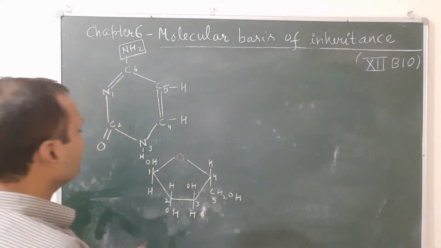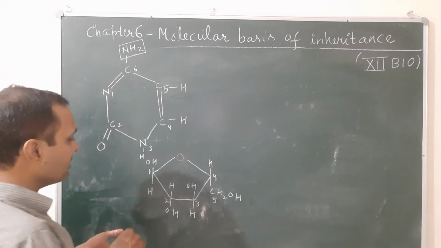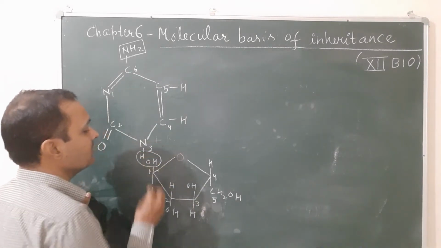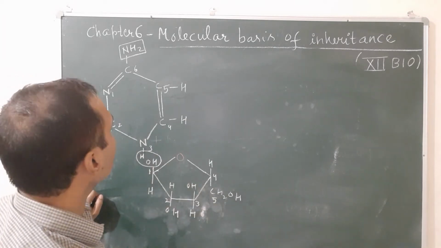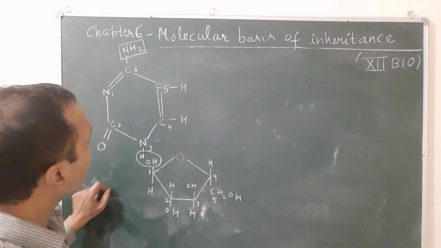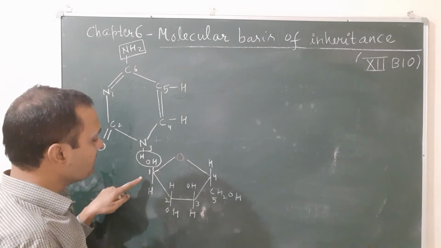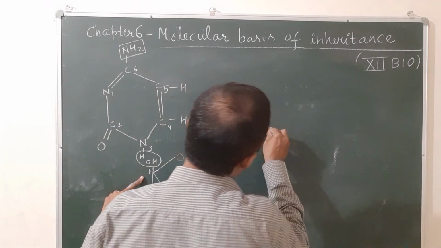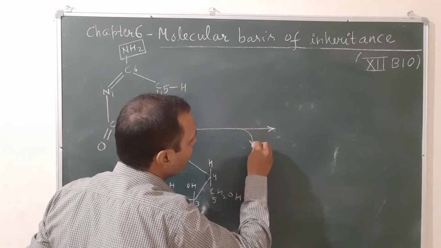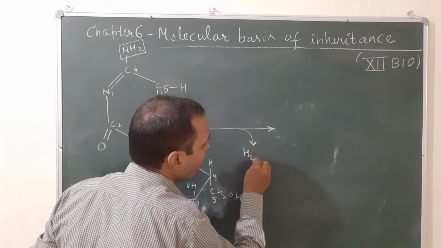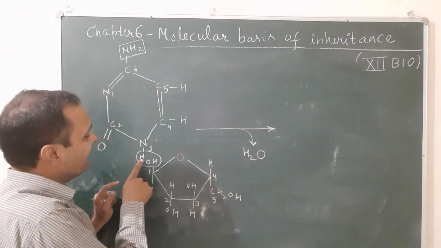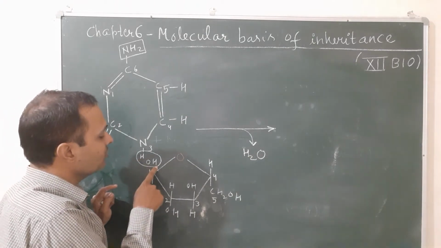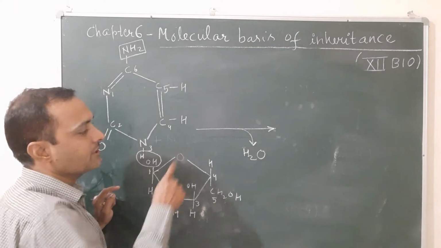So during the formation of a nucleoside, a base combines with a sugar, and when the base is a pyrimidine base, the N3 of the base combines with C1 of the sugar, and there is elimination of a molecule of water. One water molecule is released as H2O because the hydrogen of the base combines with the hydroxyl group of the sugar.